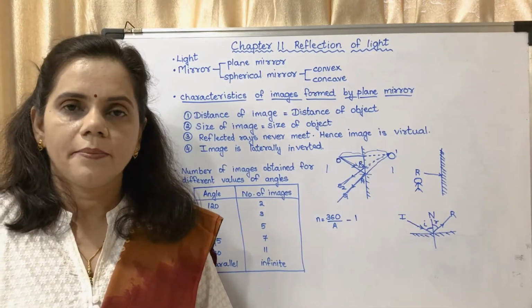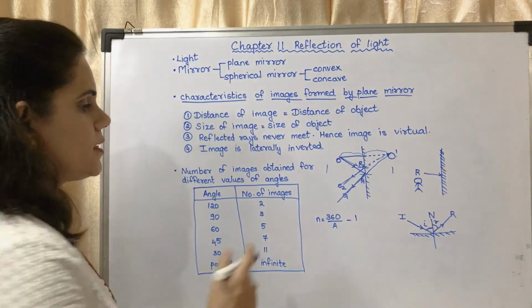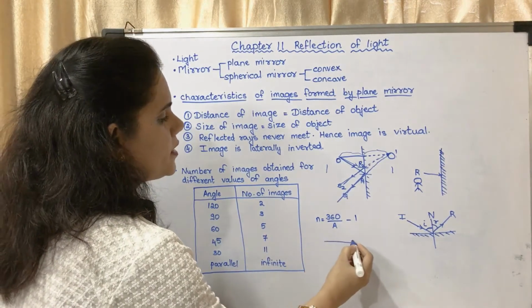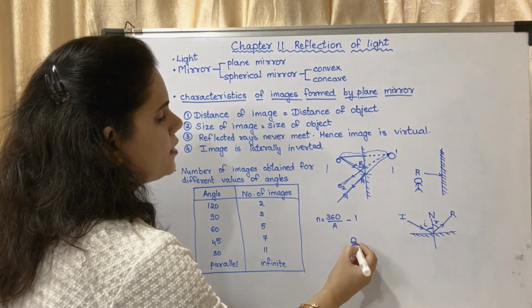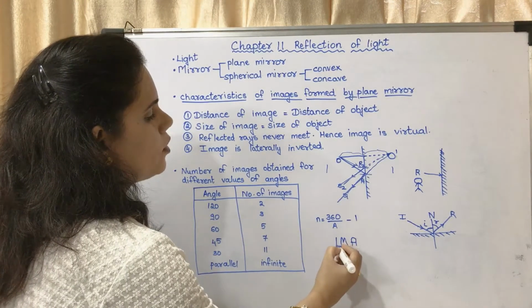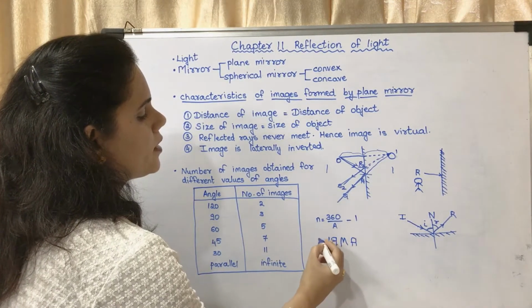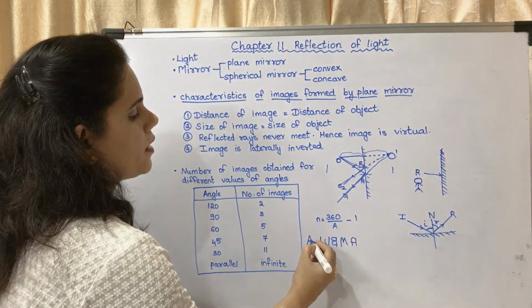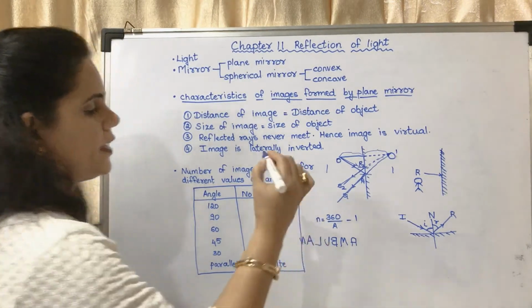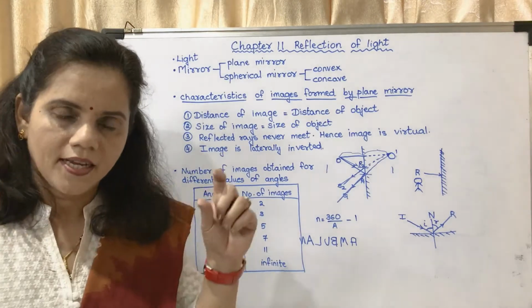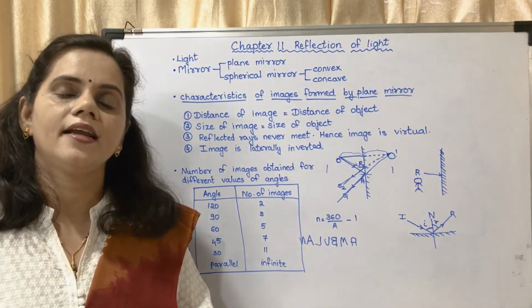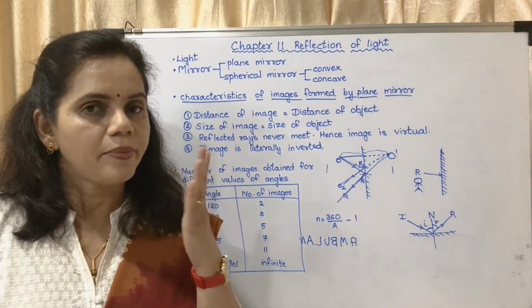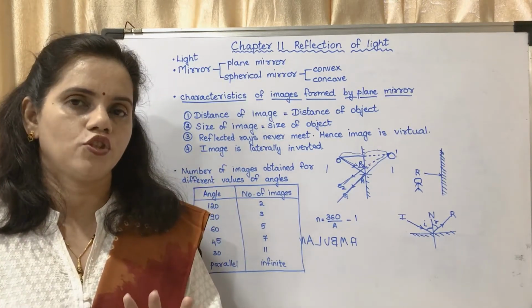That is the meaning. If it is written in this way, it is written in the inverted manner, like this. Ambulance. This is called laterally inverted. Laterally inverted means the right appears to be left and left appears to be right.